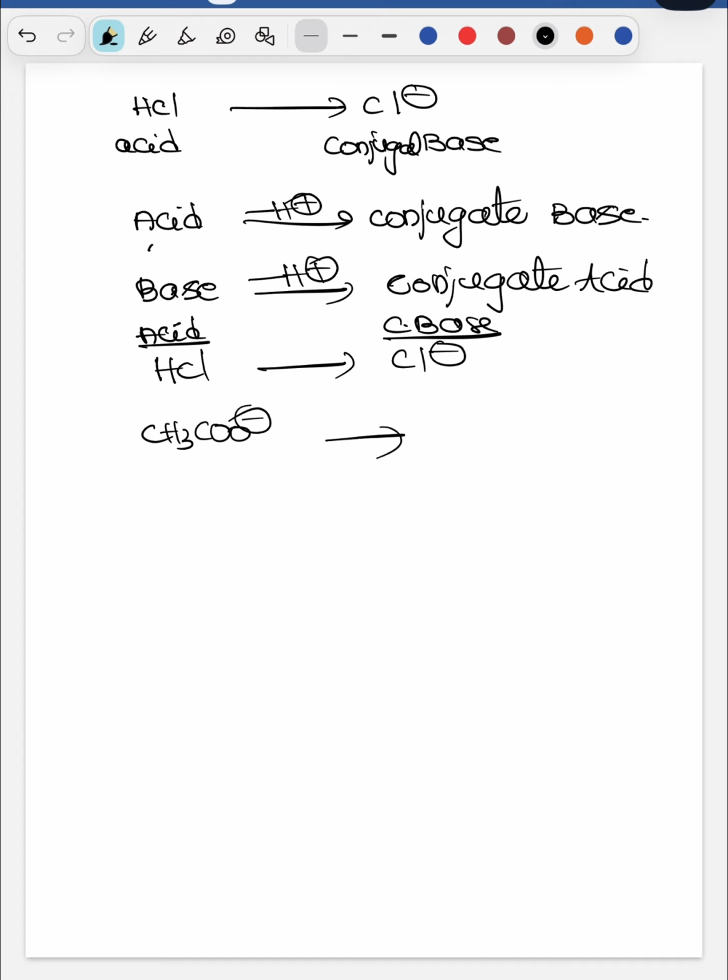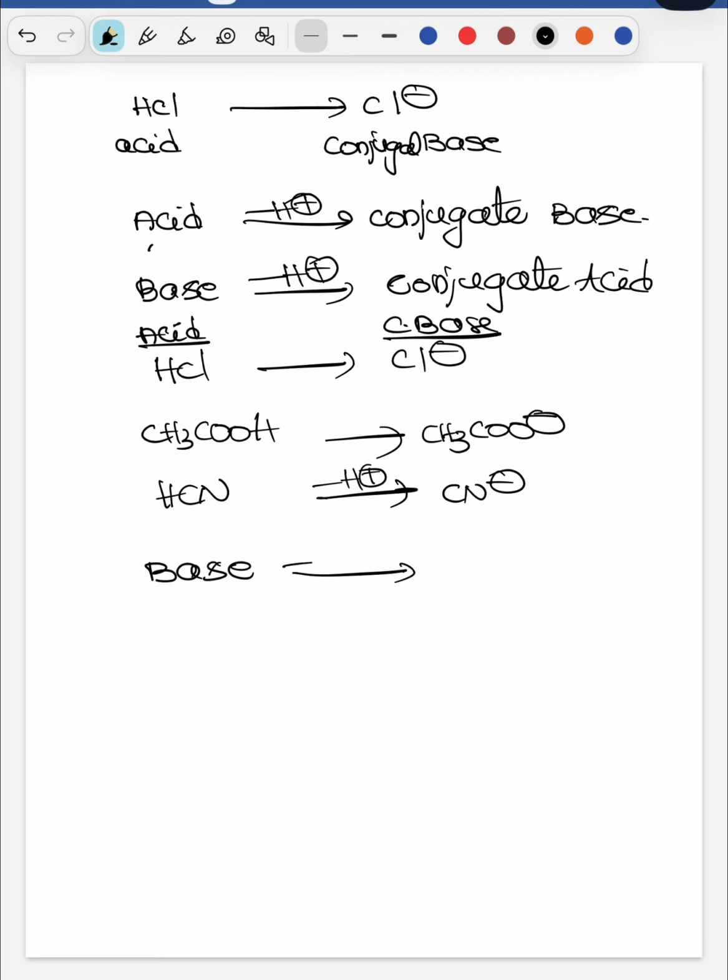CH3COOH, acetic acid I am taking. Remove H+, CH3COO- will form here. HCN, remove one H+, it will form the conjugate base like this. So for example, if you take a base and add one H+, it will form the conjugate acid.